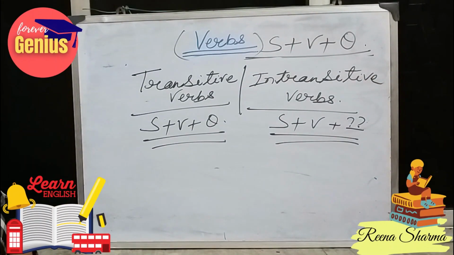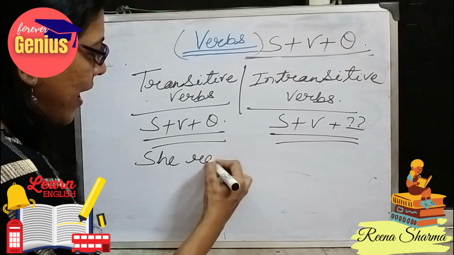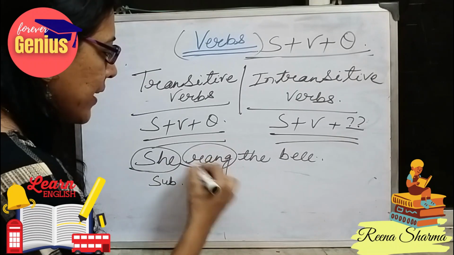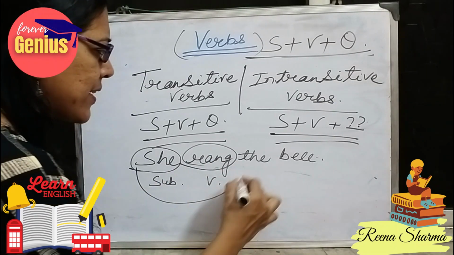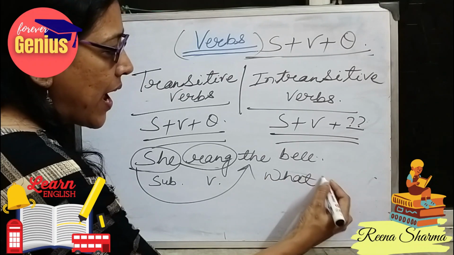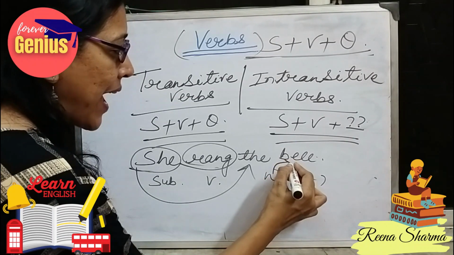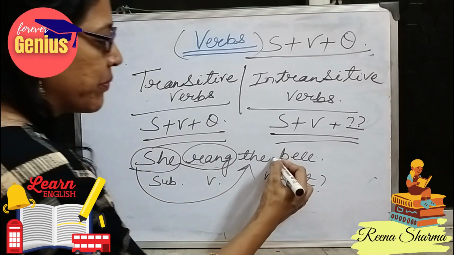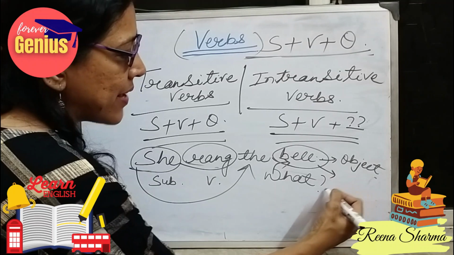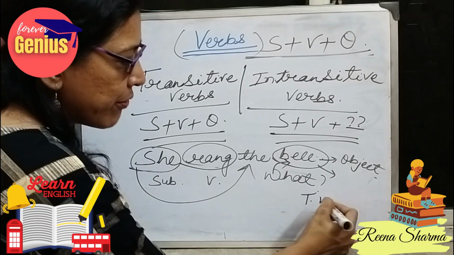Let's understand with an example. She rang the bell. She is the subject here, rang is the verb here. What did she ring? When I ask the question what, and I get an answer, it means I get an object here. So this sentence would be considered a transitive verb.